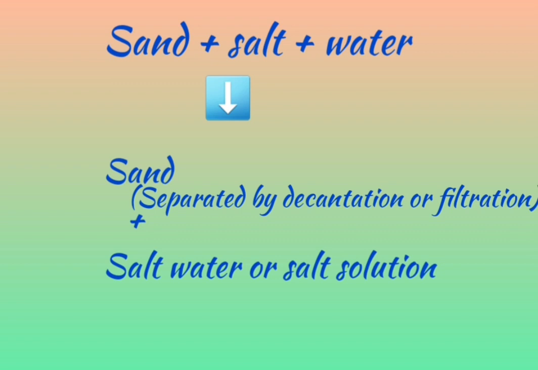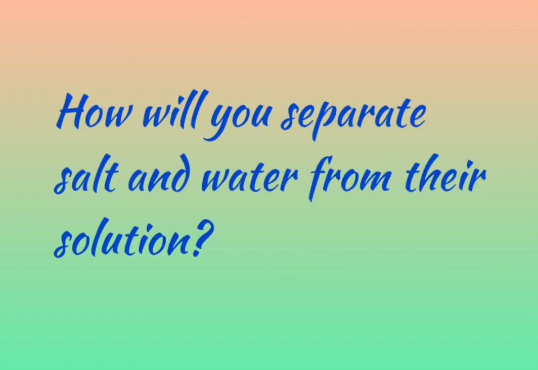Now we have separated the sand, but again we have to separate the salt and water. So what do we have to do there? Is it possible to separate the salt and water from the decanted liquid by using decantation or filtration or sedimentation? Now we have got the decanted liquid, that liquid is the salt solution. Now we have to separate them. The last method we can apply here is evaporation.